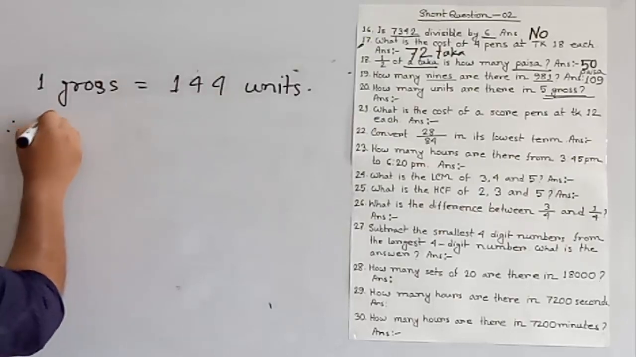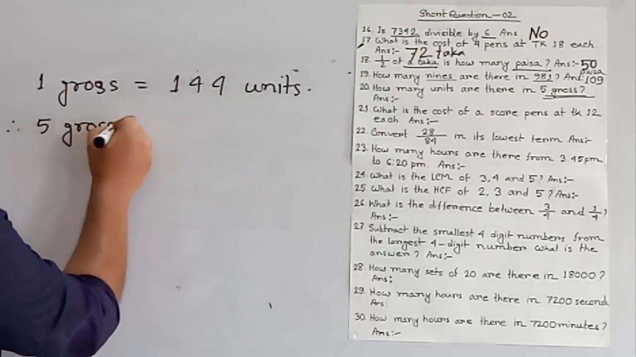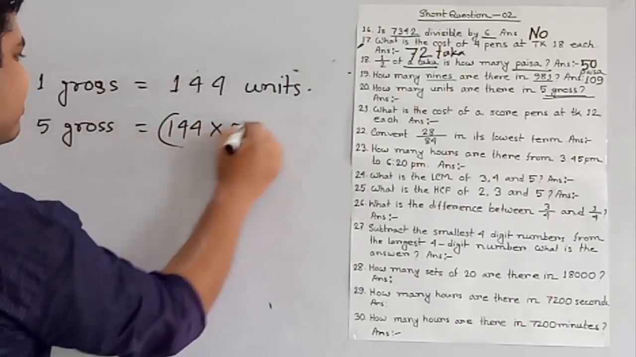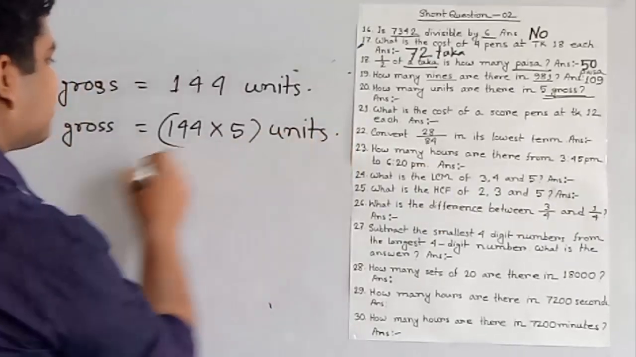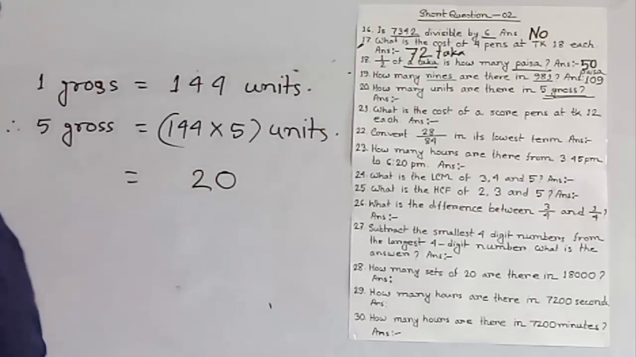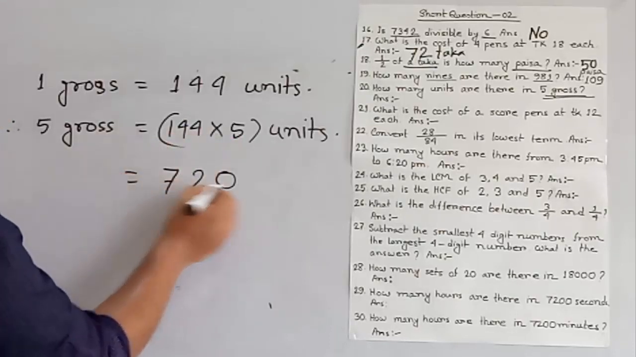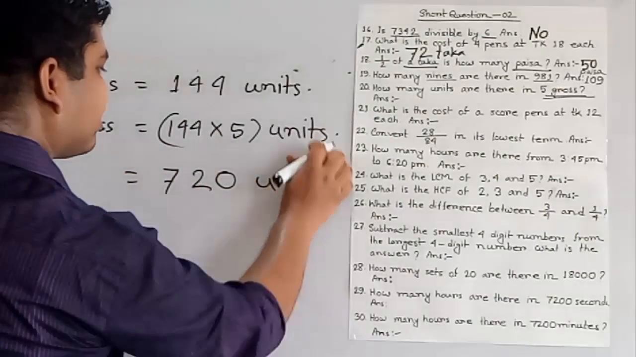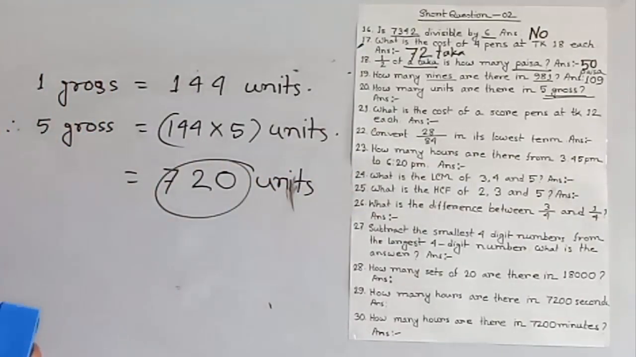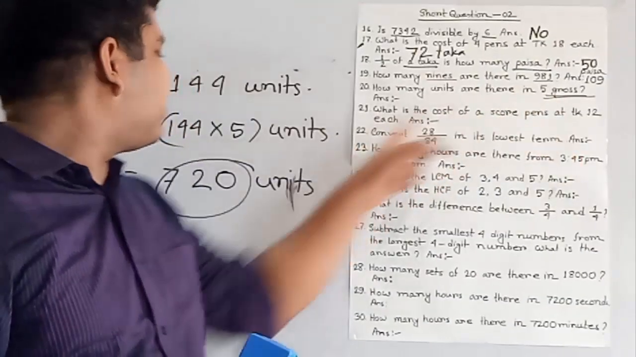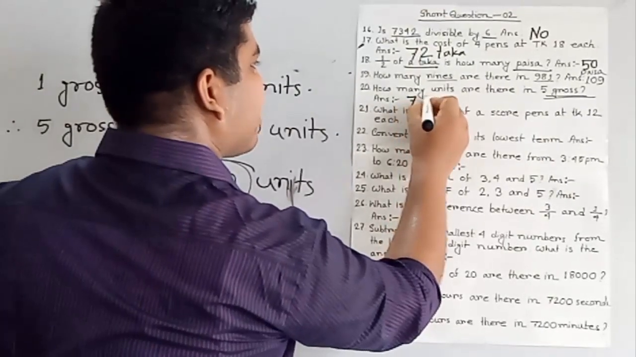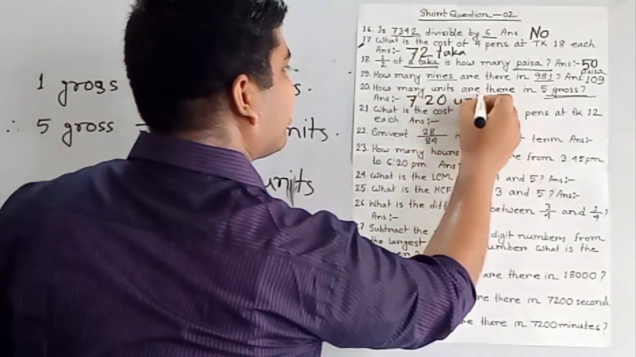So 5 gross equals 144 multiplied by 5 units. So we multiply: 5 fours are 20, 5 fours are 20 and 2, 22. 5 ones are 5 and 2, 7. So 720 units is the answer. That means 5 gross equals 720 units. So write here 720 units.